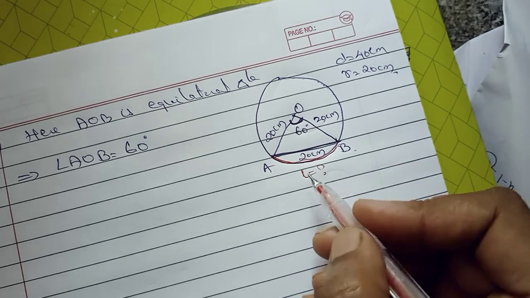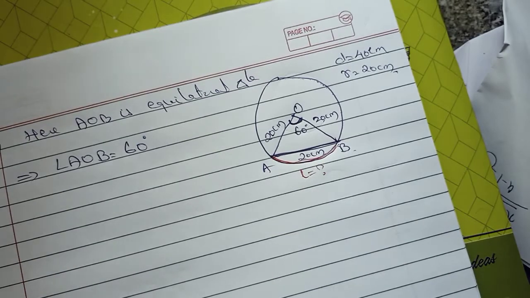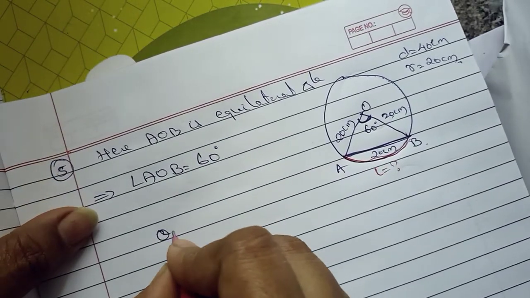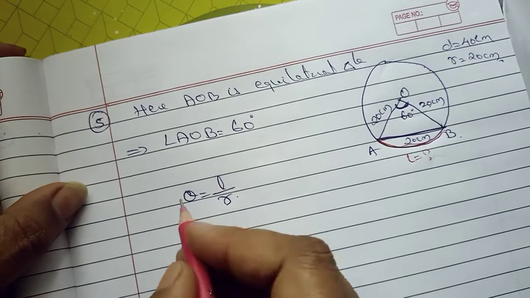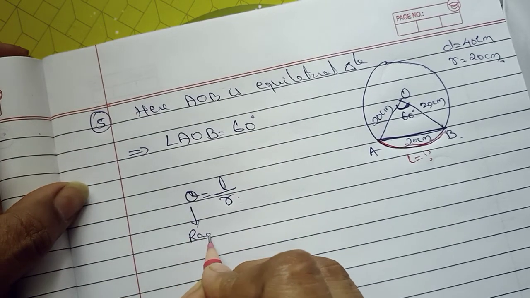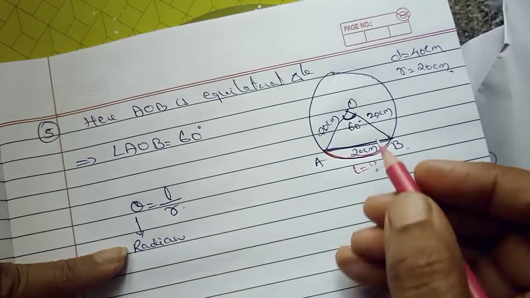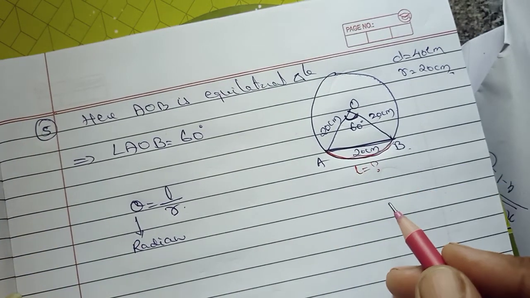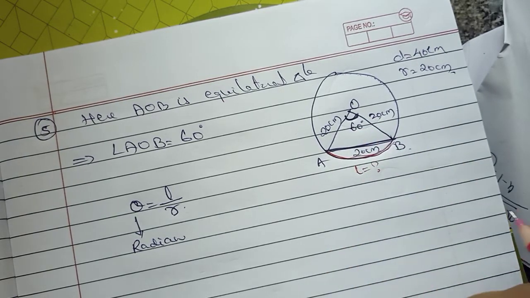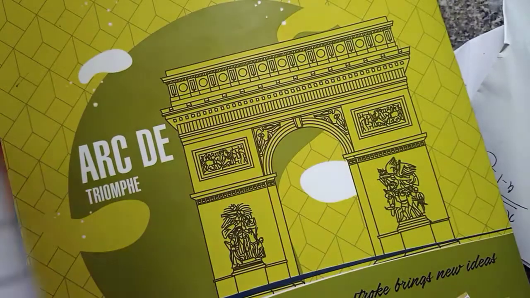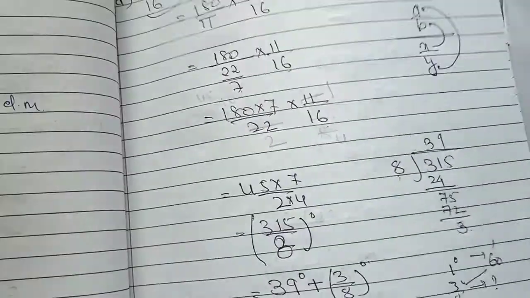So what is the relation between length of arc, radius and theta? I already told one relation earlier. Theta is equal to L upon R. But this theta is always in radian measure, but my theta is coming as 60. So I have to convert this 60 to radian measure. How to convert? I taught this earlier. Yeah, I have already given these values.